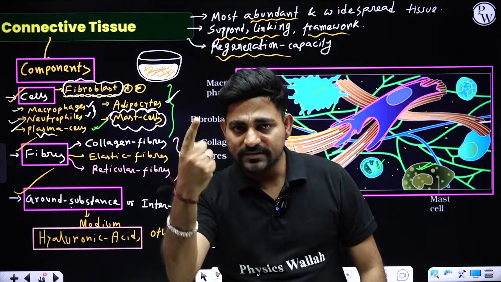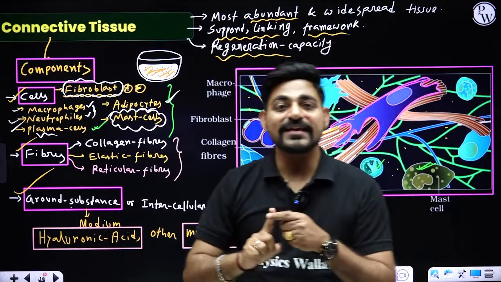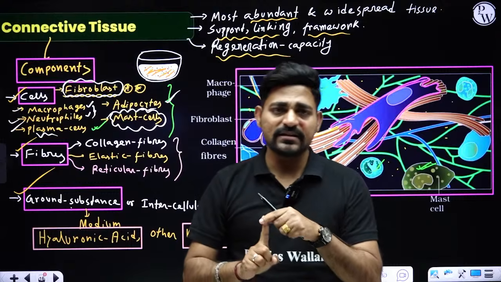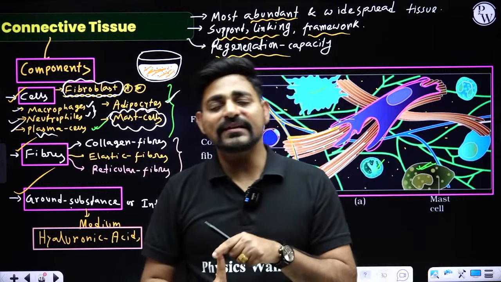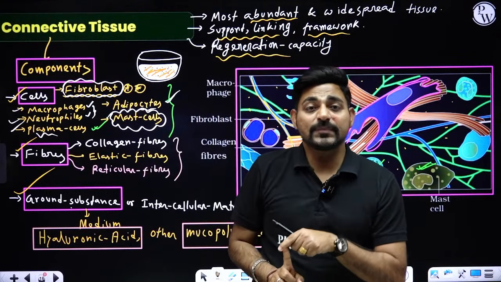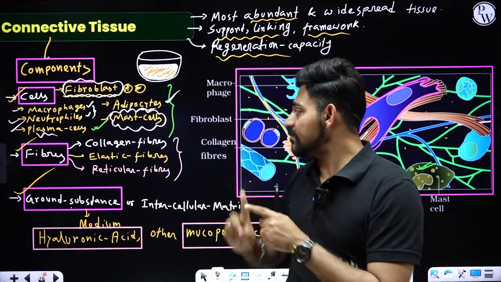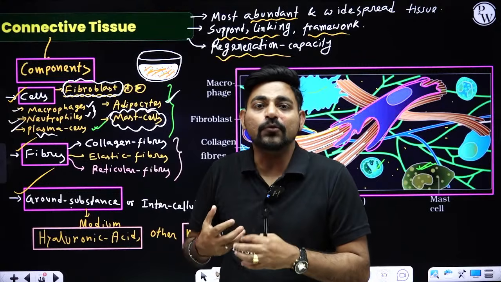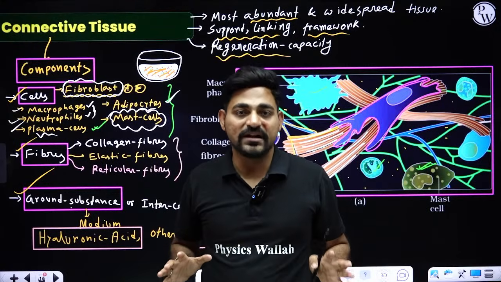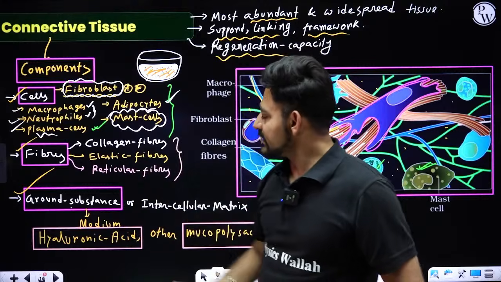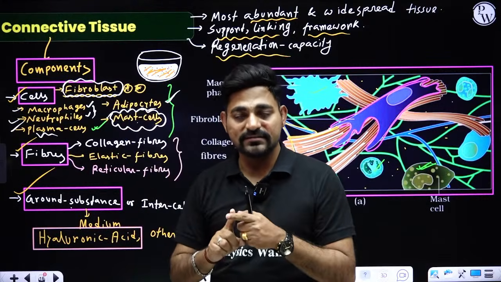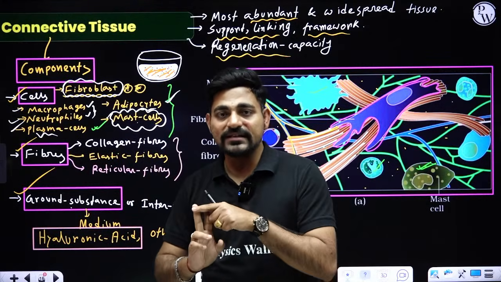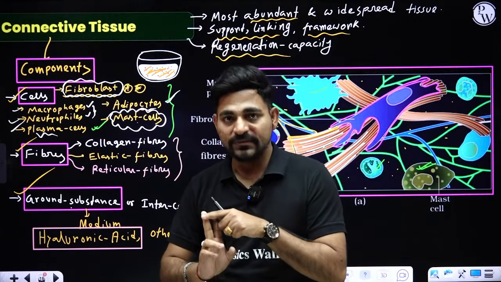First component secreted by mast cell is heparin, and heparin is very much necessary because it is acting as an anticoagulant. It's because of heparin, the secretion of mast cell, your blood is not getting coagulated or clotted inside your blood vessels. Two more things are secreted by mast cell. One is serotonin and another is histamine, right?